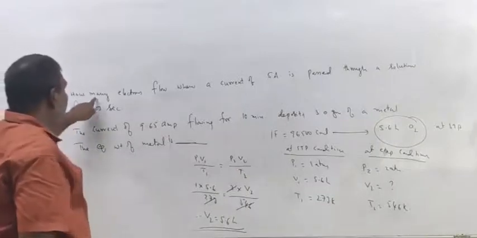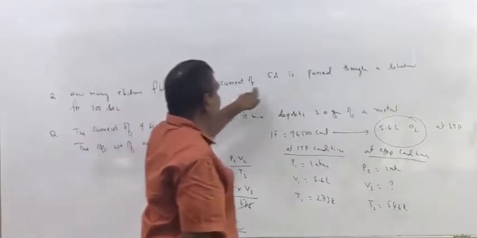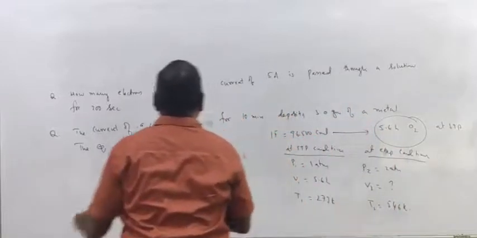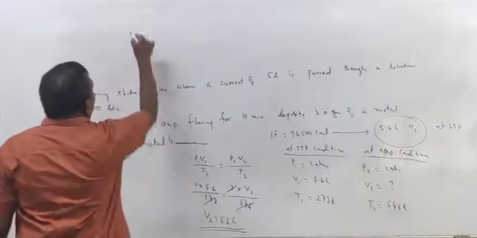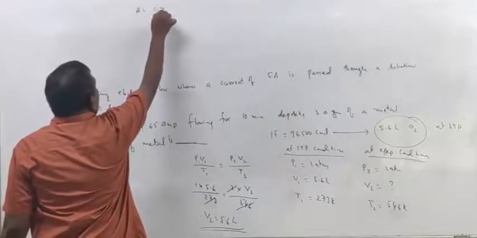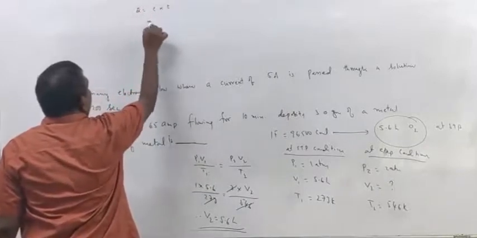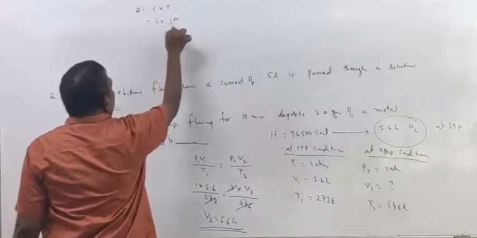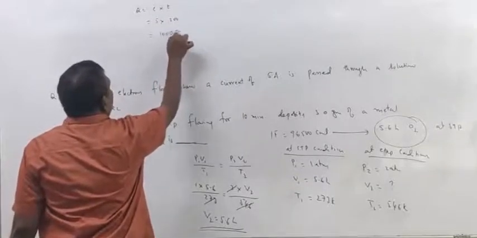Next, how many electrons flow when a current of 5 amperes is passed through a solution for 200 seconds? Now, Q is equal to C into T. C is 5, T is 200 seconds. So therefore 1000 coulombs.